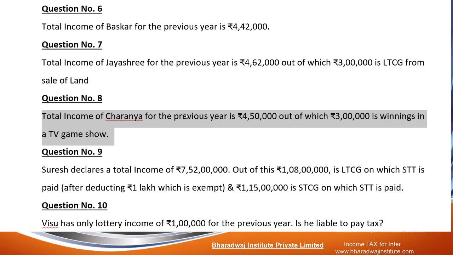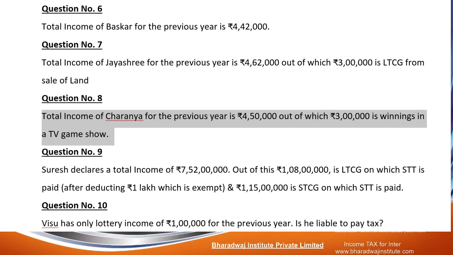4,50,000. Out of that, 3 lakhs is winnings from lotteries. Basic exemption cannot be adjusted against lottery winnings.